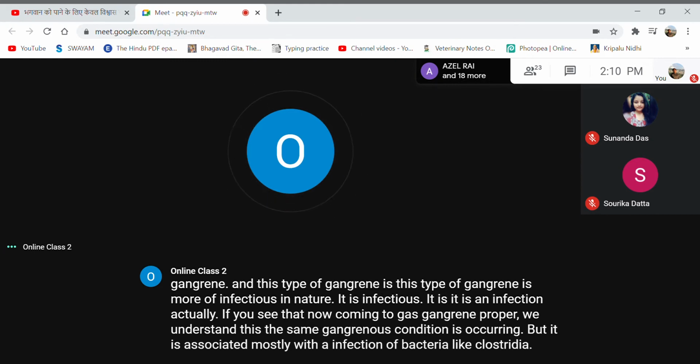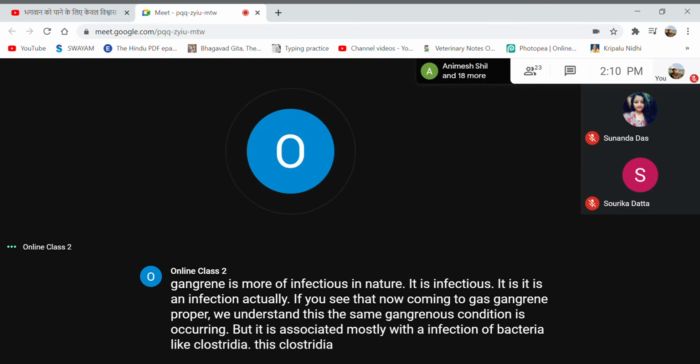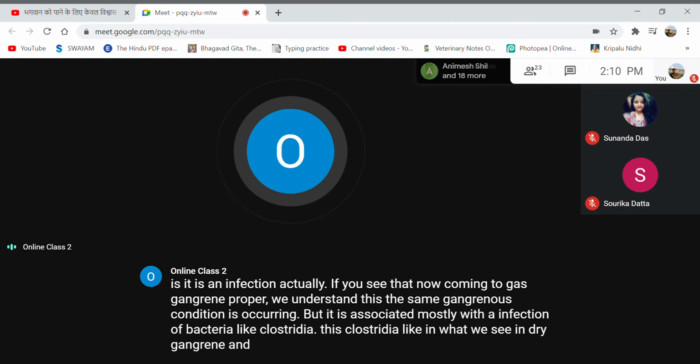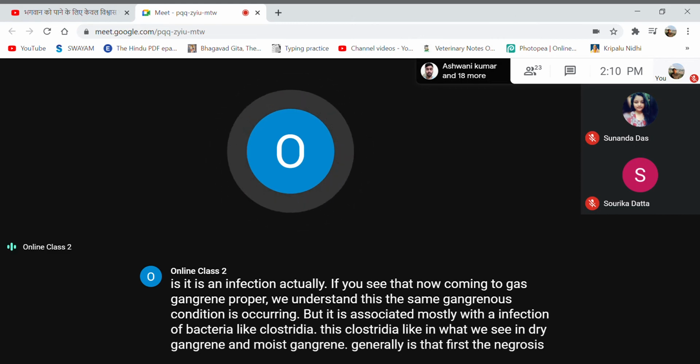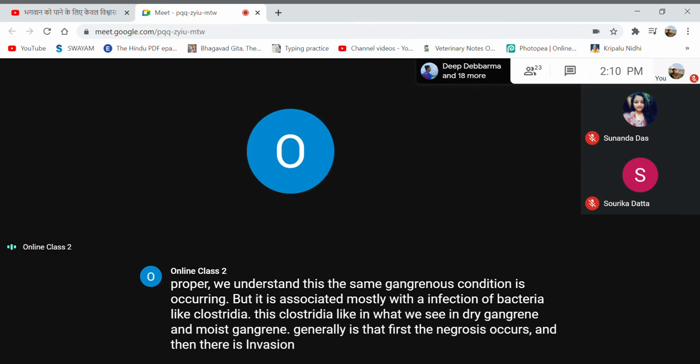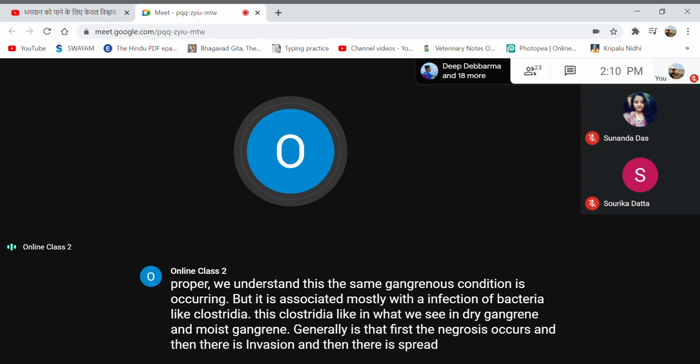What we see in dry gangrene and moist gangrene generally is that first the necrosis occurs, and then there is invasion and then there is spread of necrosis.